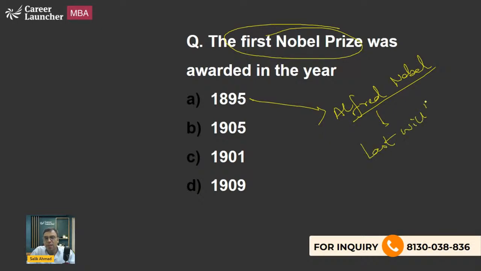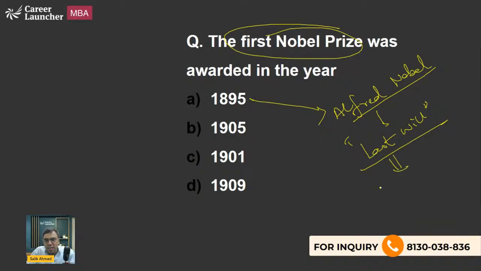Last will means before the death, a person says something. So he had said in his last will that he actually wanted an award to be established in his name because he had earned a lot of wealth, and that wealth should be used for giving Nobel Prizes to those who have done fantastic work in the field of humanity and for the cause of humanity.